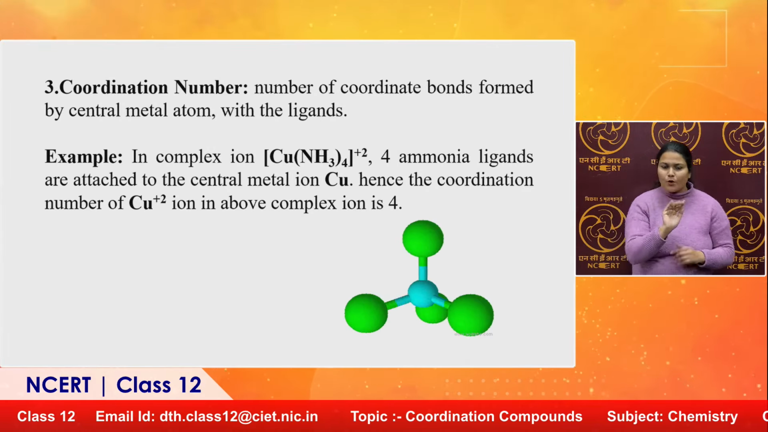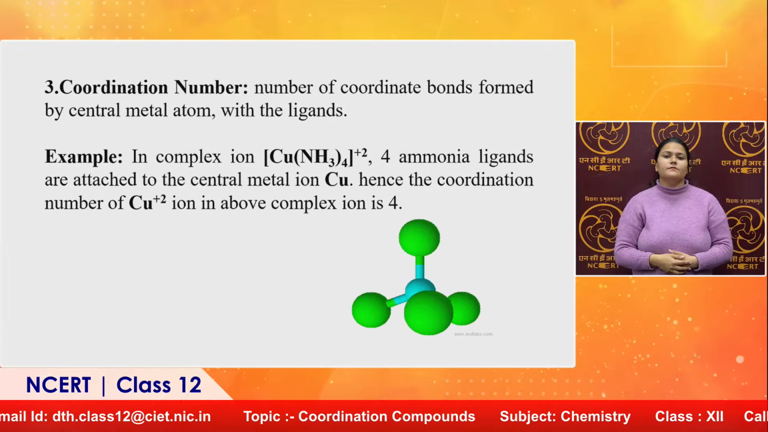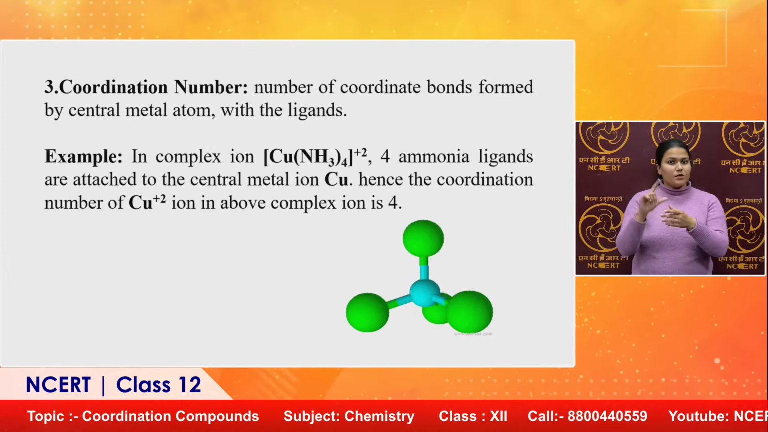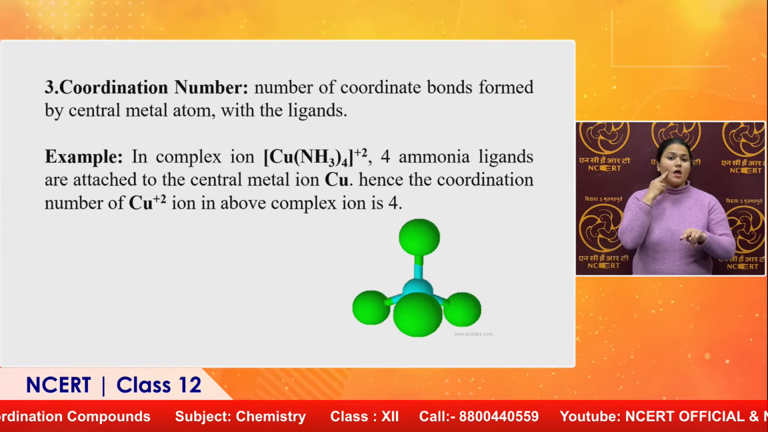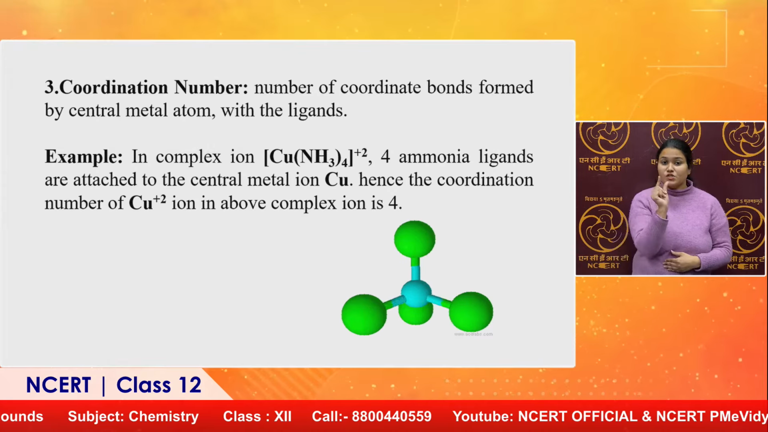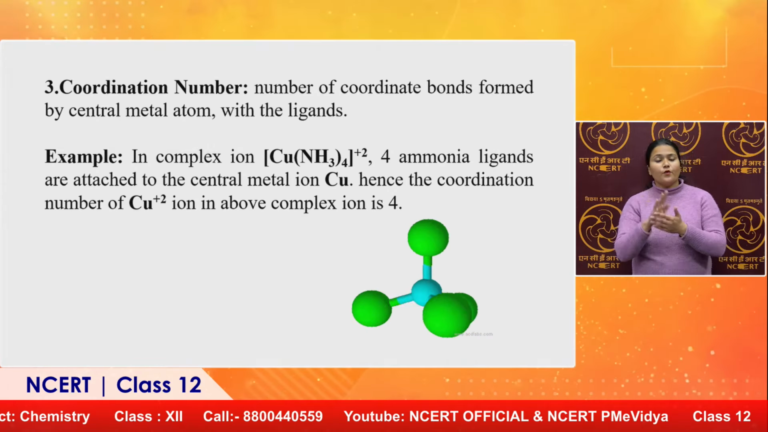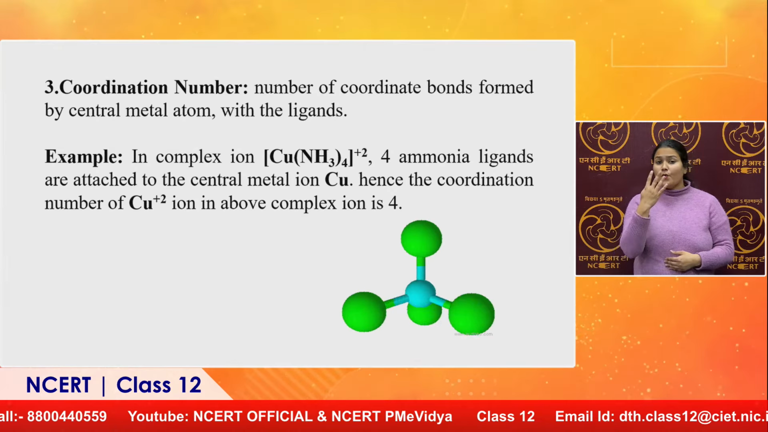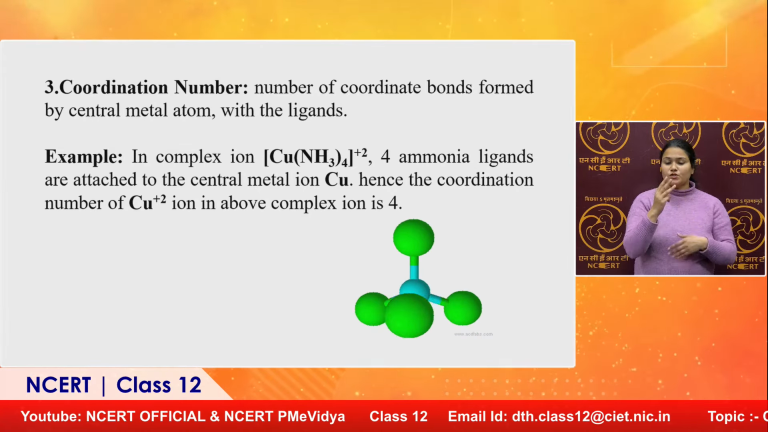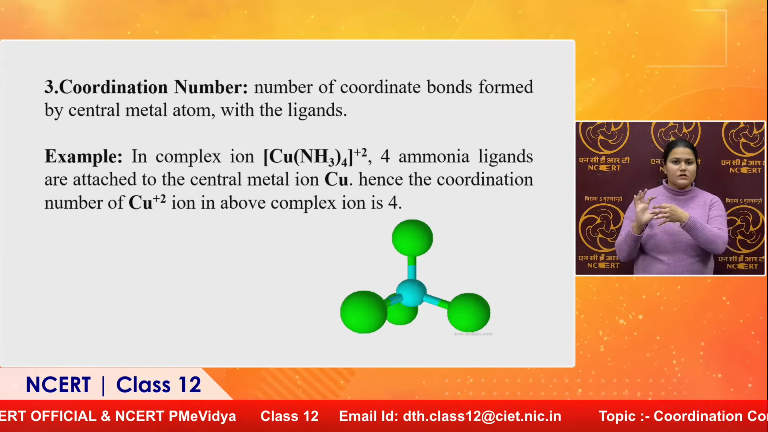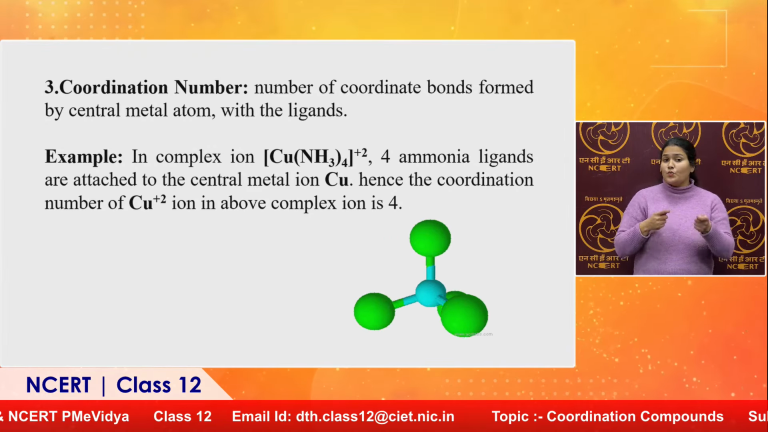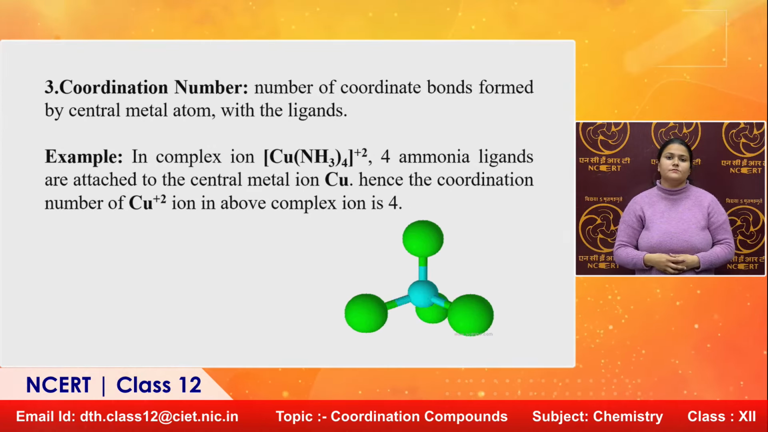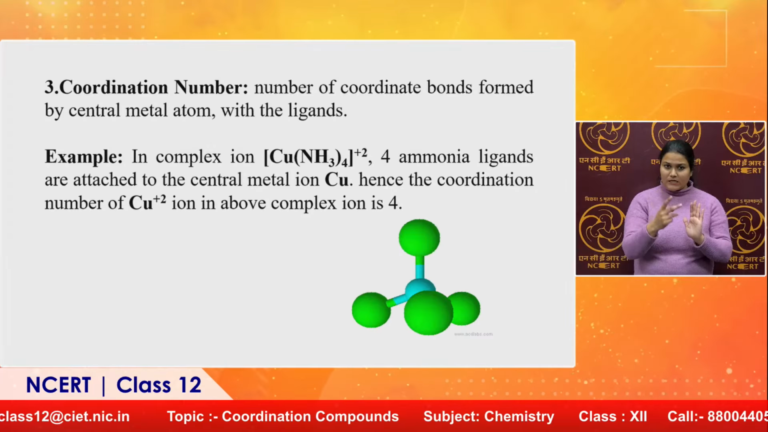Coordination number is the number of coordinate bonds formed by the central metal atom with ligands. Example, in the complex ion we have one example, that is [Cu(NH3)4]2+. Here we can see that 4 NH3 or 4 ammonia ligands are attached to the central metal ion, that is copper. Hence, the coordination number of the Cu2+ ion in the above complex will be 4. We can look at the picture. Here are the 4 coordinate bonds.